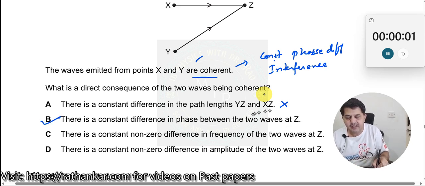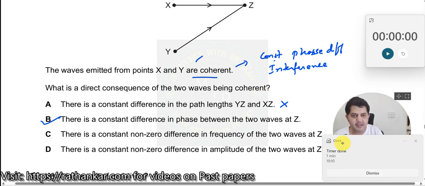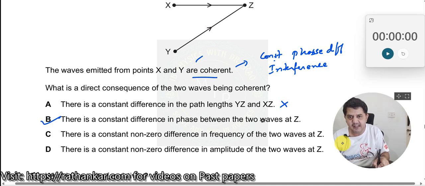See here, many of us will think if there is a phase difference there should also be a path difference. Why do I say this is not correct? See, it does not say at z over here. So therefore this is incorrect. It's not very clear over here. That's the reason why we do not consider this one here. It's a constant non-zero difference. So these two are definitely incorrect because B is the right answer.